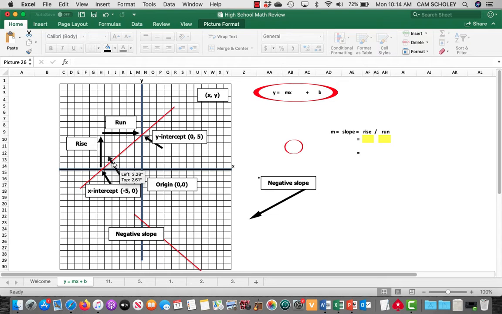Slope is very important, and slope means rise over run. We're going to do all of that over here, but I'll show you on the graph. Rise means how many did you go up for each one you went across. So how many did you go up is the rise. Each one you want to go across is the run. Okay, so in this case, rise over run is 1, 2, 3, 4, 5. 1, 2, 3, 4, 5 is 5 over 5.